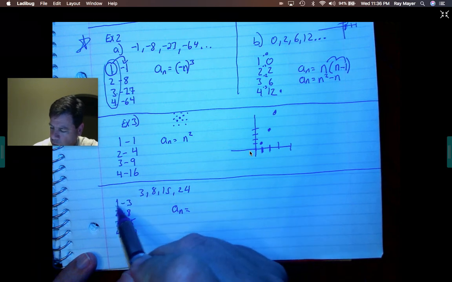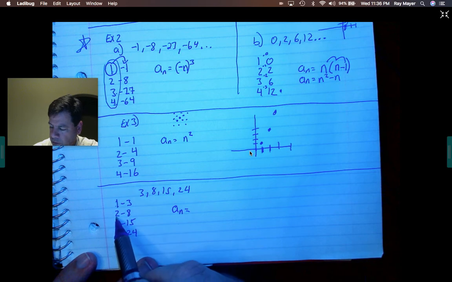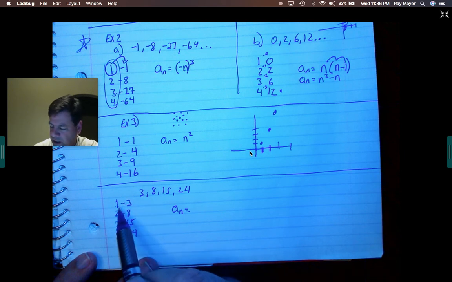What do I have to do to 1 to get a 3? Well, I can add 2. Or I could multiply it by 3. What do I have to do to 2? Well, I can add 6. Well, I can add 3 here, add 6 here. This would add 12. Add 3, add 6, add 12, add 20. I don't know.